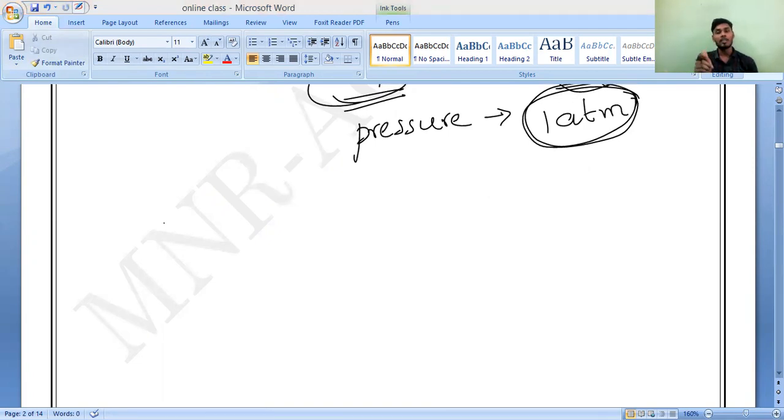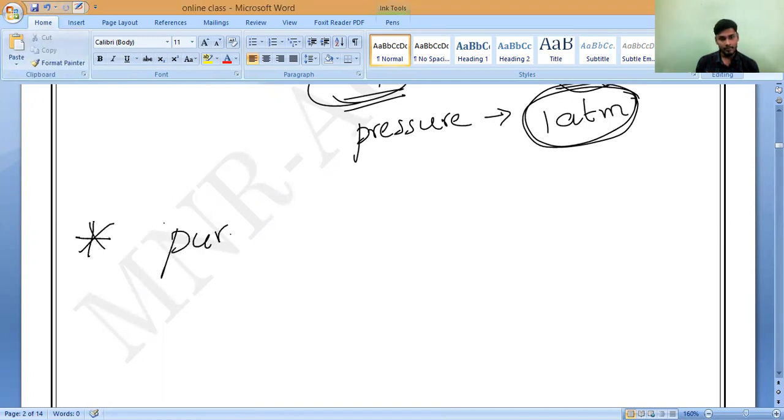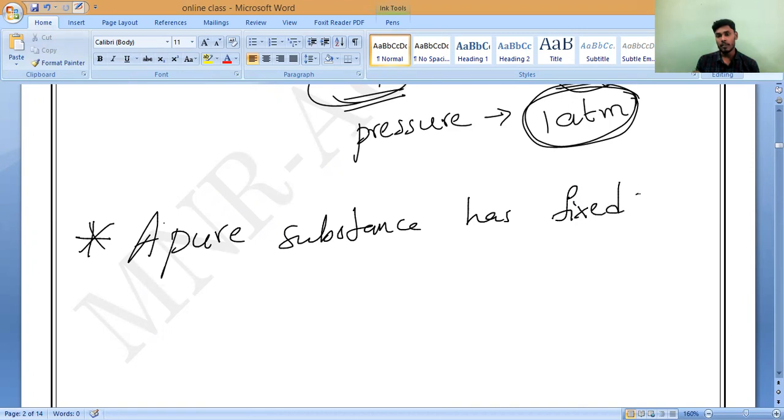So a pure substance has a fixed composition as well as a fixed melting point and boiling point. That is the point you have to write. Please write it. A pure substance has a fixed composition.